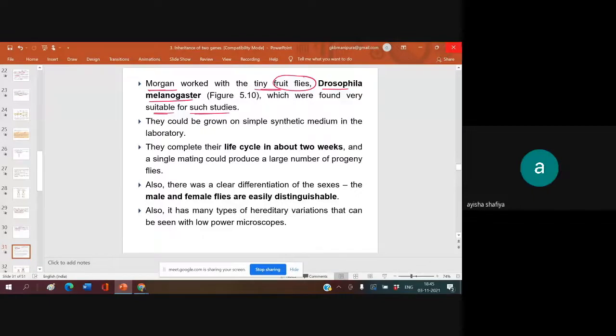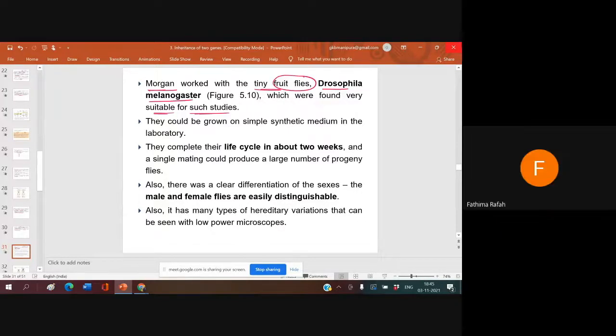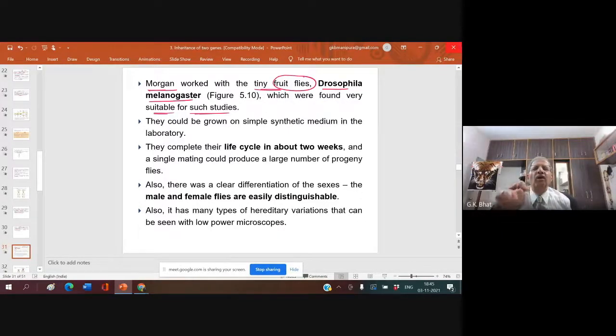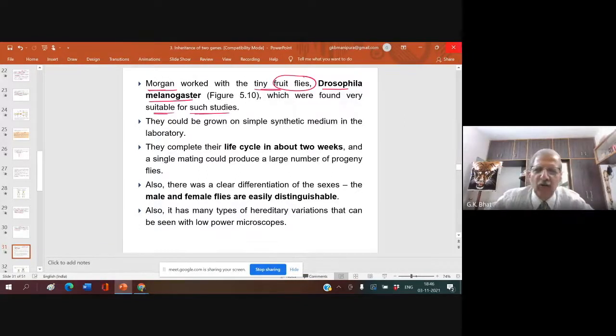Sir, he got the Nobel Prize because his gene for bodily character is present on the sex chromosome. Because of his girlfriend. Is it not? Yes, sir. So if anyone has to achieve anything, one should have a girlfriend. Not like that. One should have a good friend. Understood? Clear? So thereafter, a lot of work was done. Rakesh, are you there? Yes, sir. Why did you not tell about girlfriend?